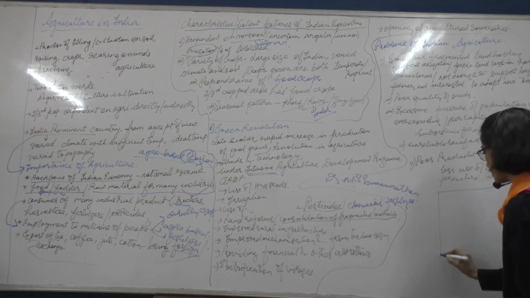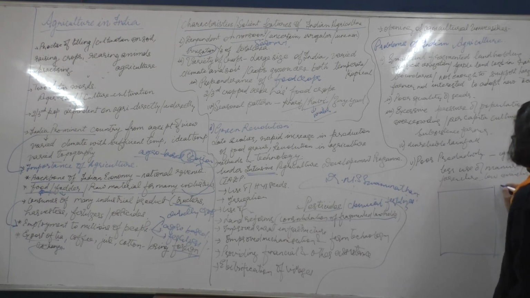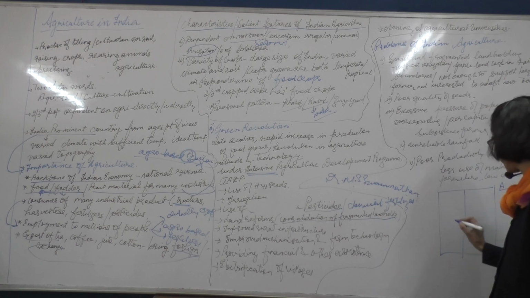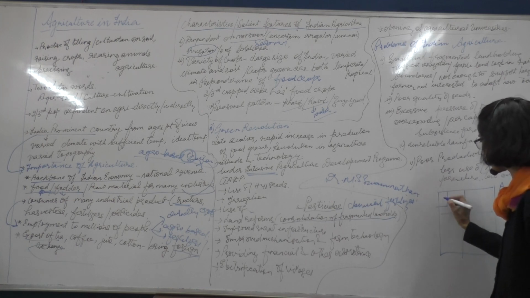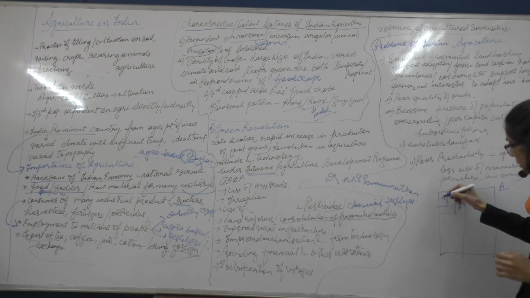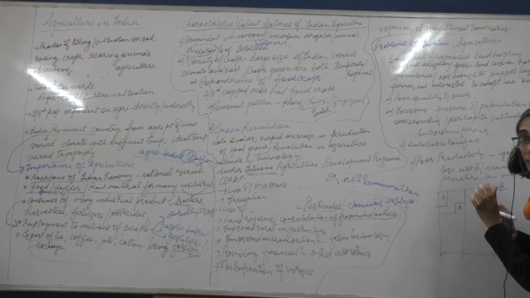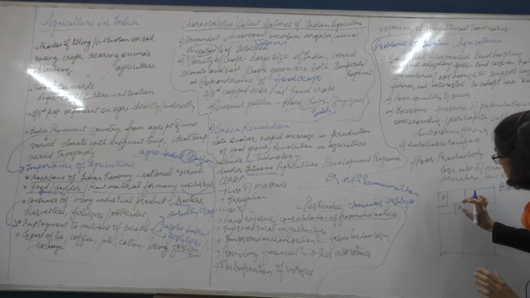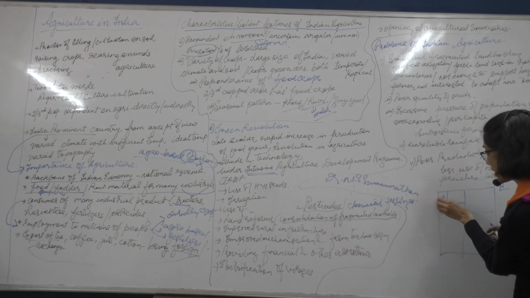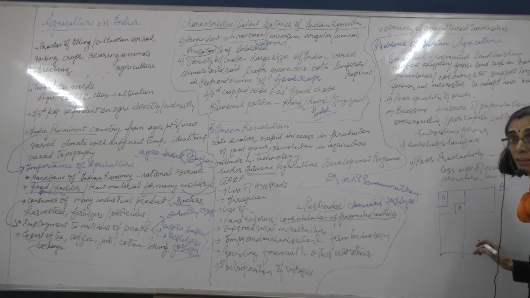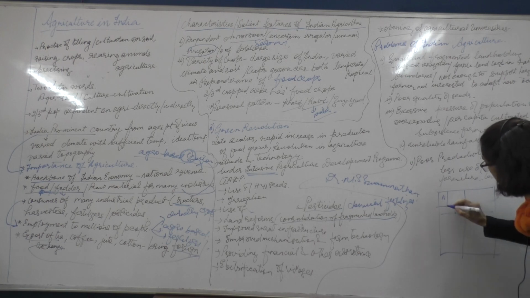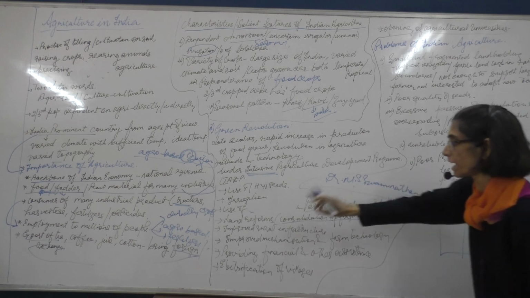That means that if this is a village and a particular farmer A is doing agriculture here, he has one patch of land here and another patch of land here. So it's not one piece of land, it's just small pieces of land. That is why we are saying fragmented land holding. This is one fragment of his land, this is another fragment of his land. So what they did was they tried to combine these two through land reforms.